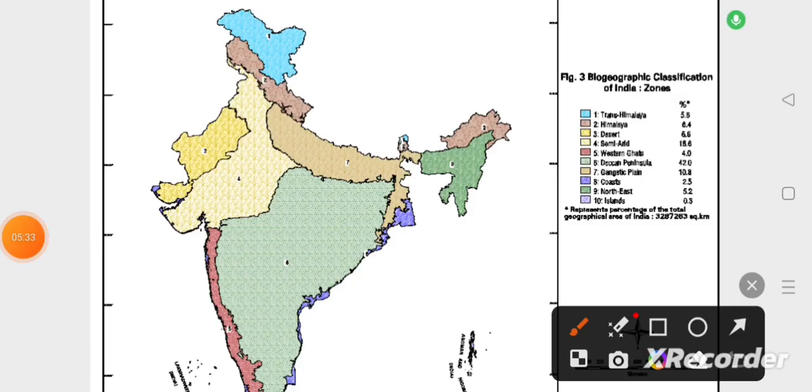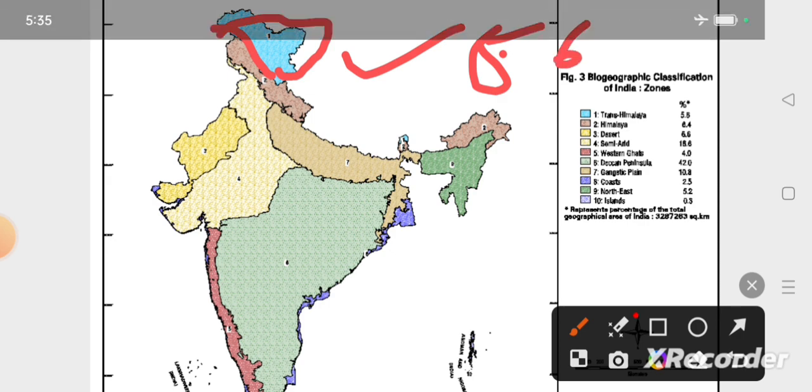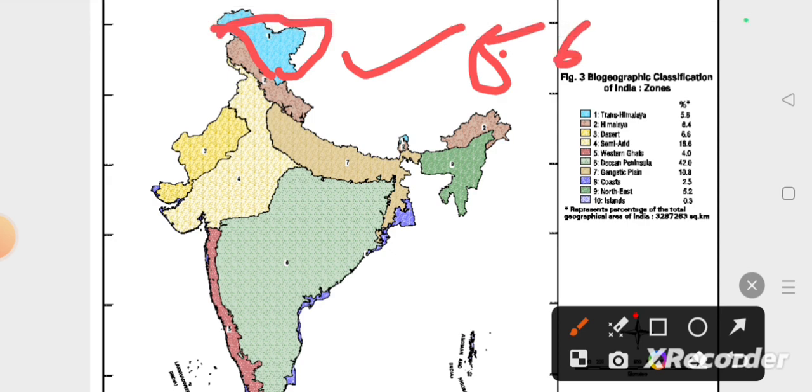Let us discuss it with the Indian map. First one is the Trans-Himalayan. This blue color indicates the Trans-Himalayan region. It is around 5.6 percent of the total geographical area of India, and it consists mostly of alpine steppe vegetation.